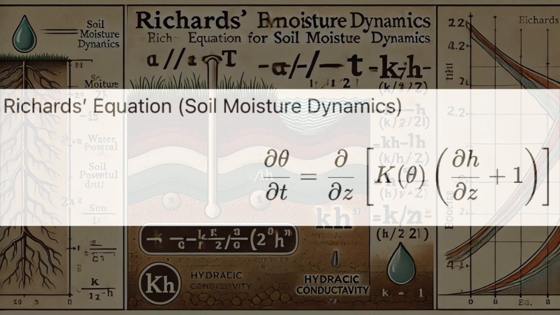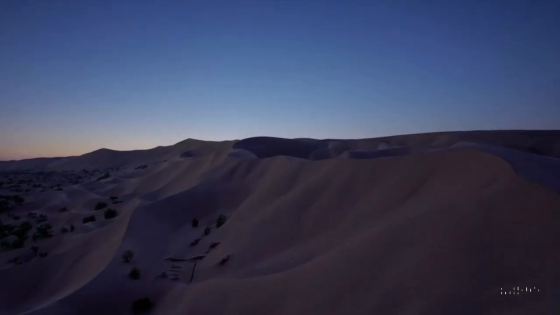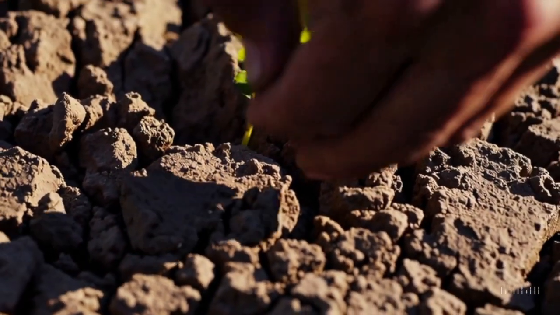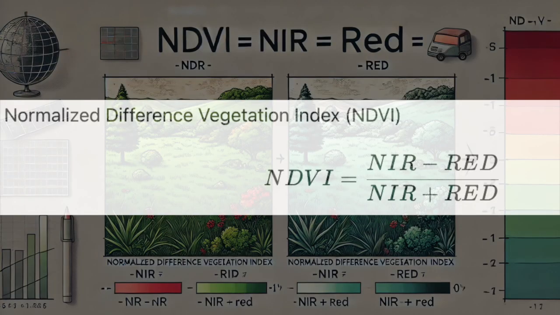And it was developed a while ago, right? Decades ago. But it's still relevant today. More than ever. That's amazing. Okay, hold on, because we're about to go high-tech with number 2. The Normalized Difference Vegetation Index, or NDVI.